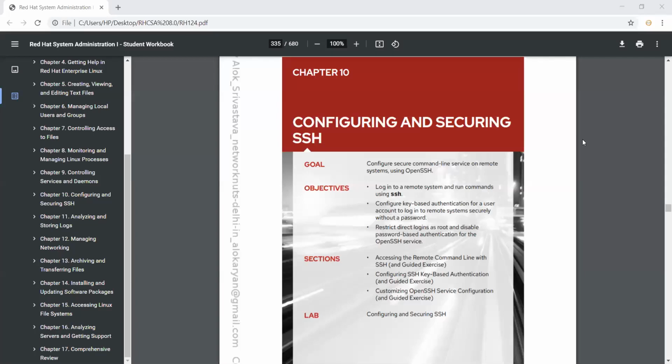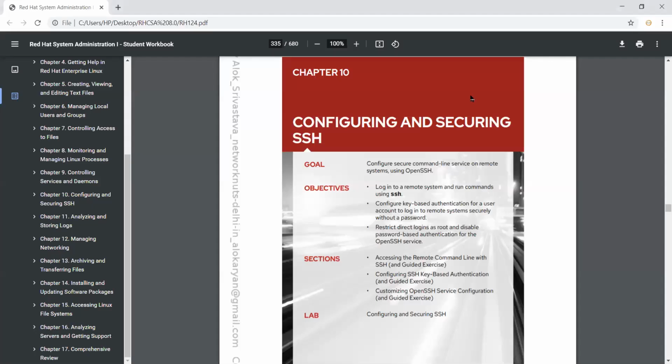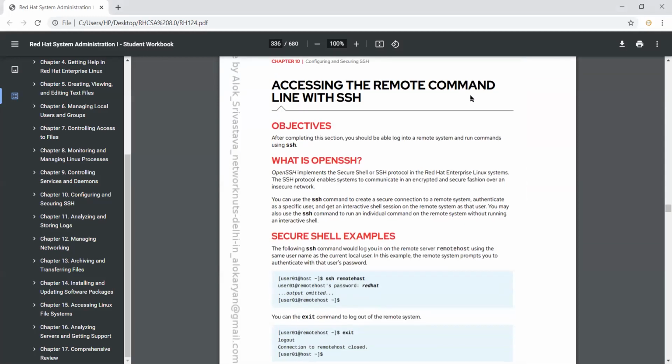Guys, chapter number 10, configuring and securing SSH. In this chapter, we have to learn about SSH, what we call OpenSSH, the remote system, where one system connects to another one.